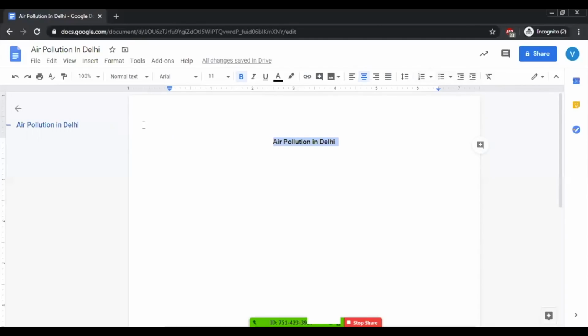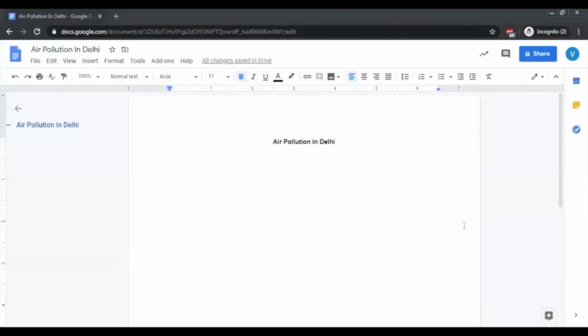All right. So now the things which can be done over here is that we can just start writing like we usually do in MS Word, font, and that's it. So basically, I'm not going to tell you how Word works, because it's similar to Word, but I'll be letting you know how this is different from MS Word and how and where you can use this in a better way.